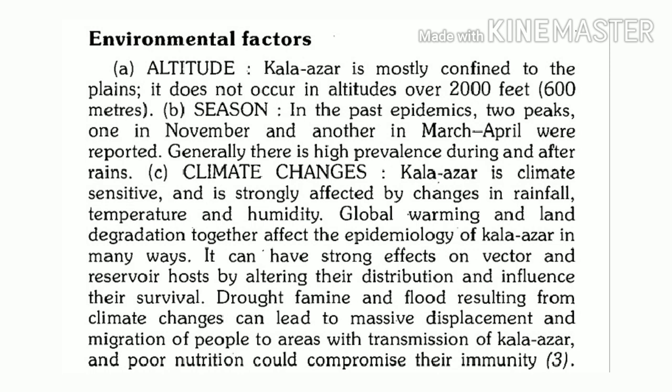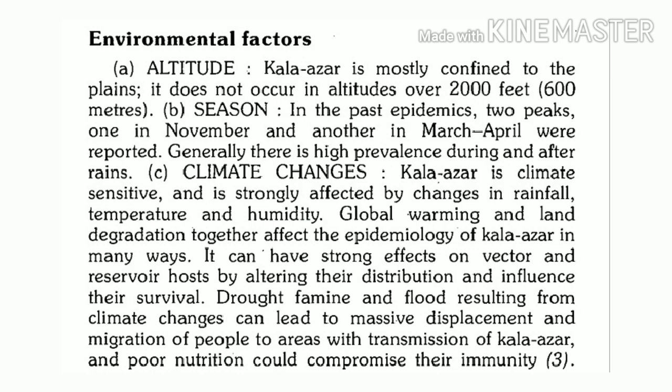Now, what is the relation of leishmaniasis with season? In the past, if you find the epidemic curve of visceral leishmaniasis, two peaks can be observed in this curve. One peak resembles the period between March and April.